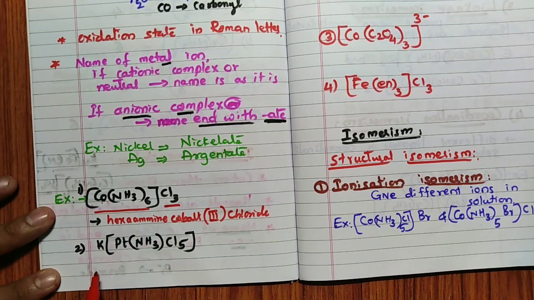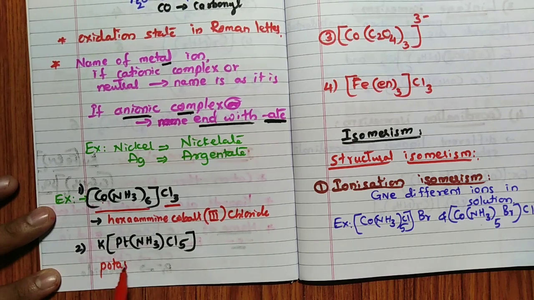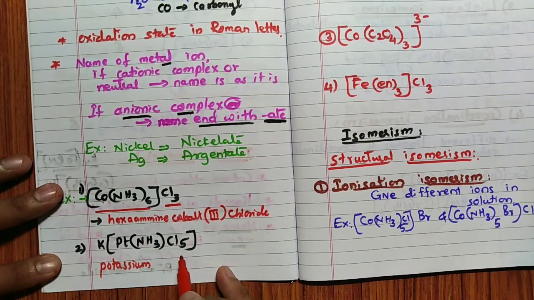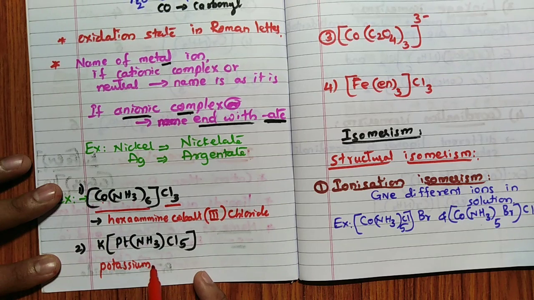Now here, see, K is outside, correct? So potassium. In this particular case, there are Cl5 and ammine. Alphabetical order, A first, correct? NH3: ammine, only one ligand is present.